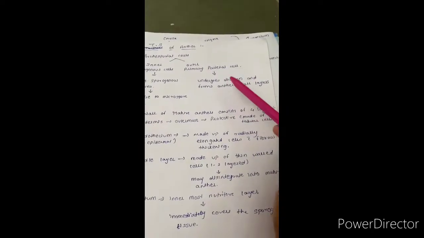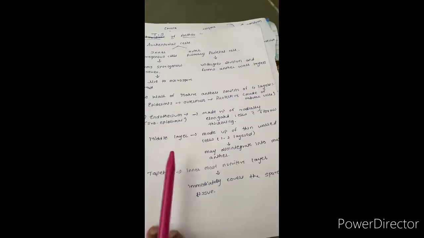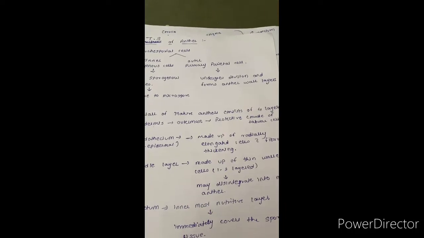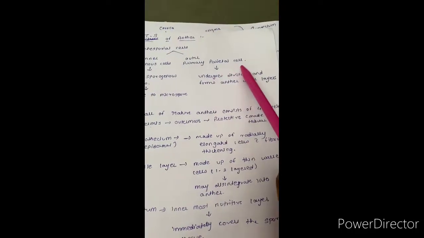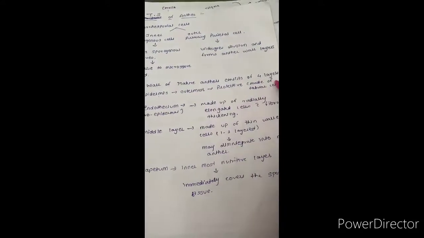And the outer parietal cell will undergo division and form anther wall layers, like epidermis as the outer layer, then endothecium as the middle layer, and tapetum. All those layers will be formed by this primary parietal cell. Now next, the wall of mature anther consists of 4 layers.